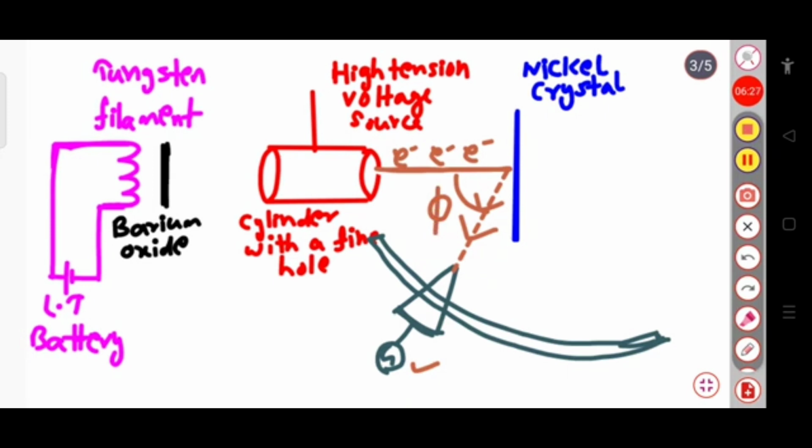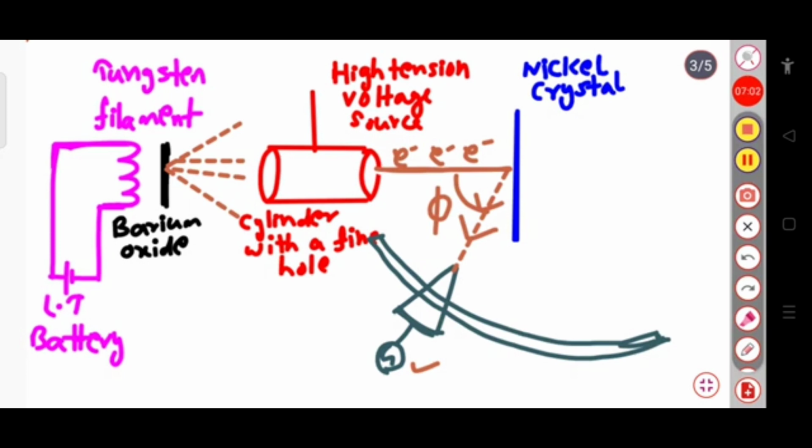Now let me explain again. This is the tungsten filament, which is connected to a low tension battery. It does thermionic emission because barium oxide is present in front of the filament. When the filament gets heated, it removes electrons from the barium oxide, which has a very low work function, and the electrons get scattered in every direction.